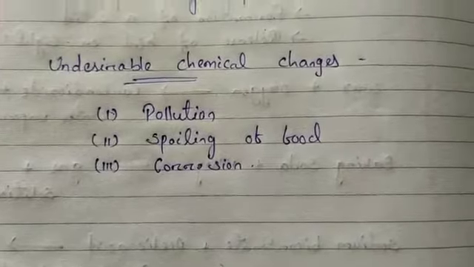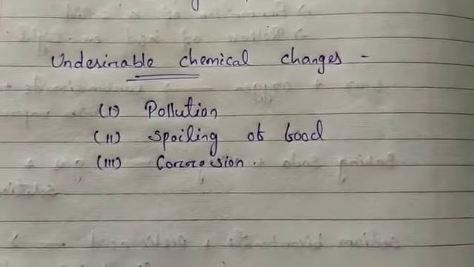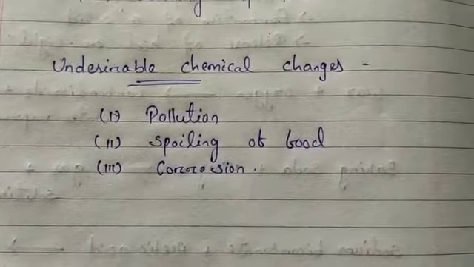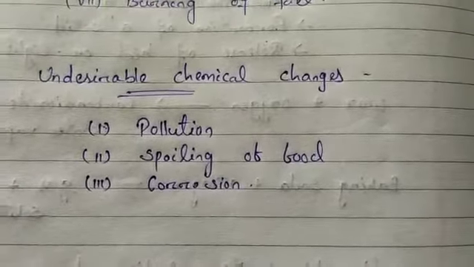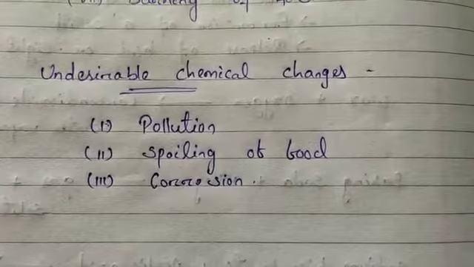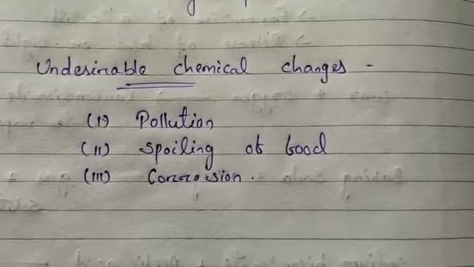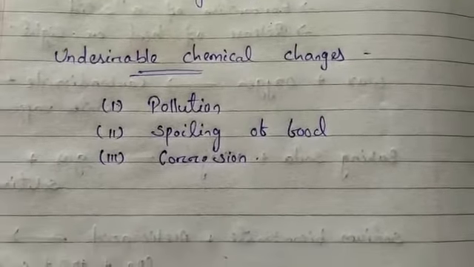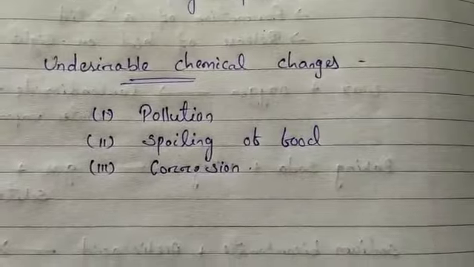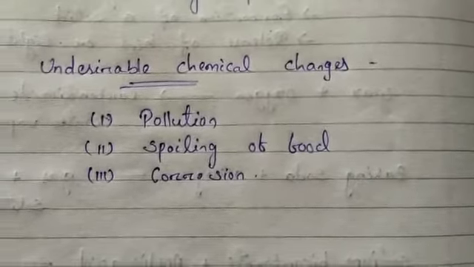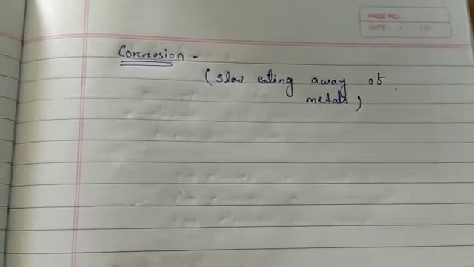If we see how corrosion takes place, it takes place when metals are exposed to air, mainly to oxygen, water vapor or carbon dioxide. They form chemical compounds, and at that time corrosion takes place. It is an undesirable chemical change, as it leads to the loss of the metals. The slow eating away of metal is known as corrosion.